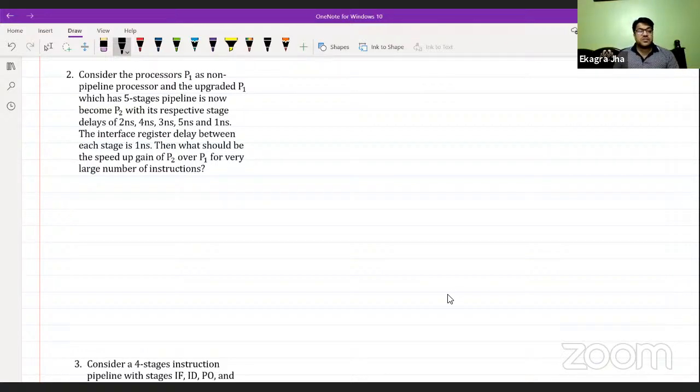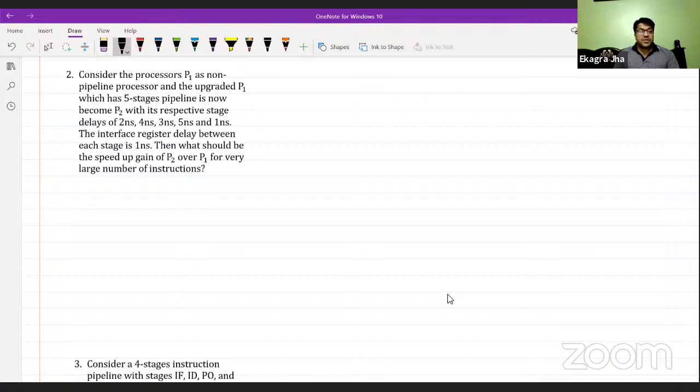Consider the processor P1 as a non-pipeline processor. Non-pipeline means parallelism or pipelining is not going to be there, or overlapping is not there. So at a time, only one process is going to get completed, or one program goes into the process. This is somewhat like a batch system, one job at a time.